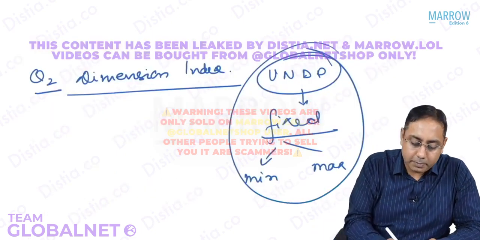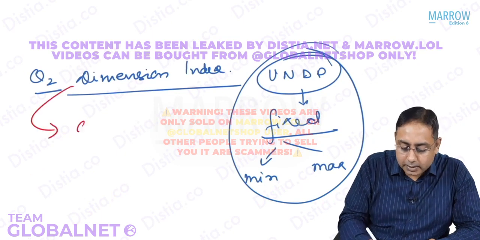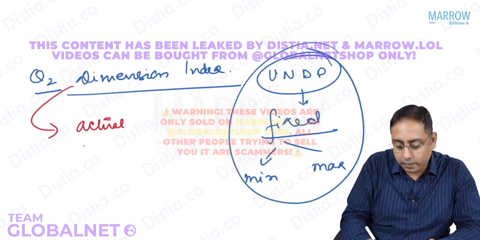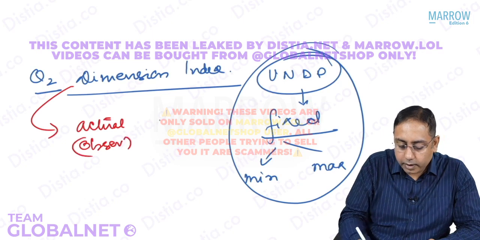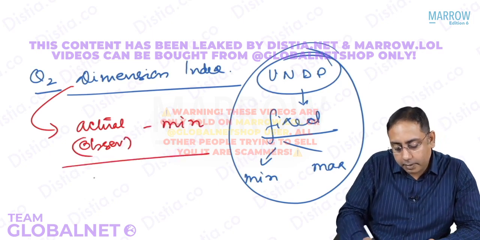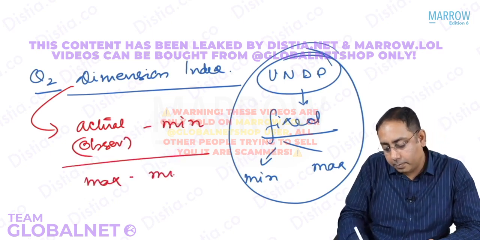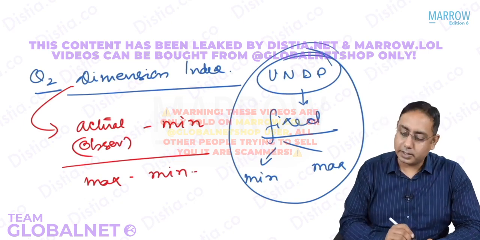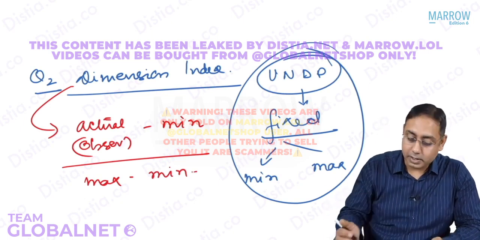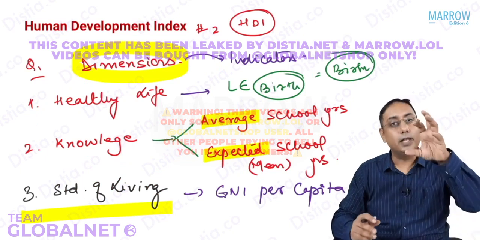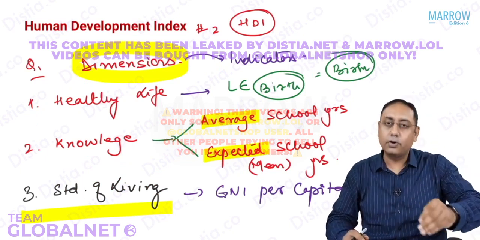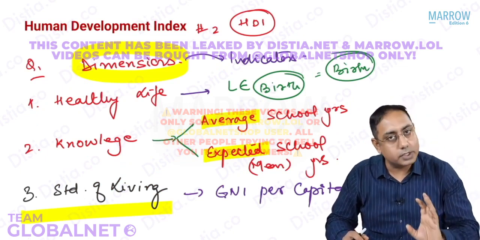So that is what we mean by the dimension index. The formula is the actual value or the observed value for a country minus the minimum value, divided by the maximum value minus the minimum value, which will give you the dimension index. So what do you do with the dimension index? You calculate the dimension index for healthy life, for knowledge, and for standard of living.